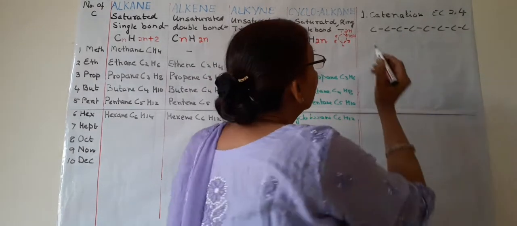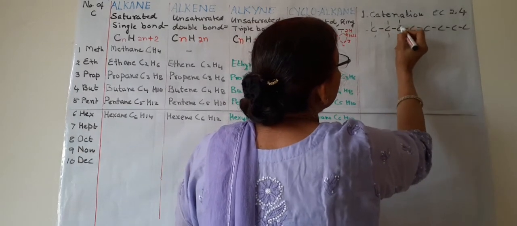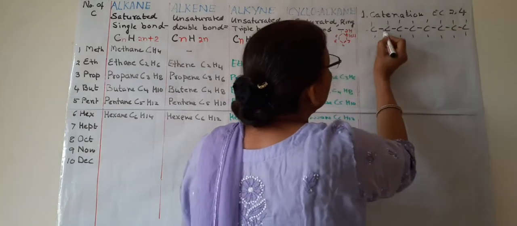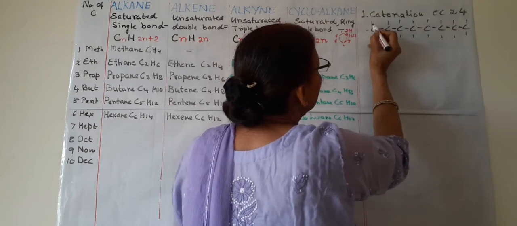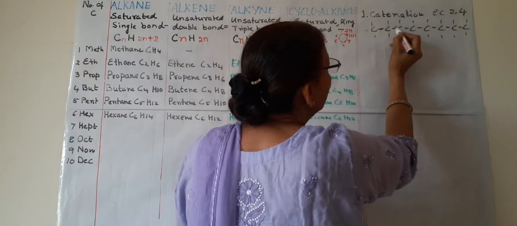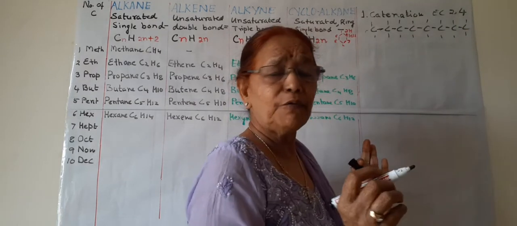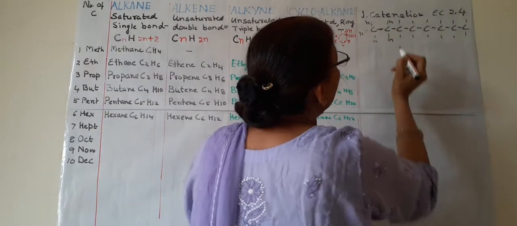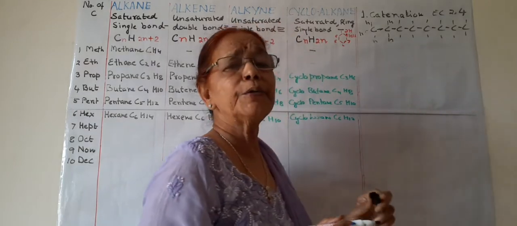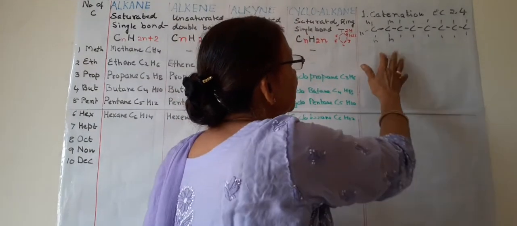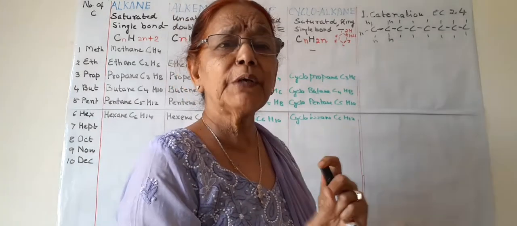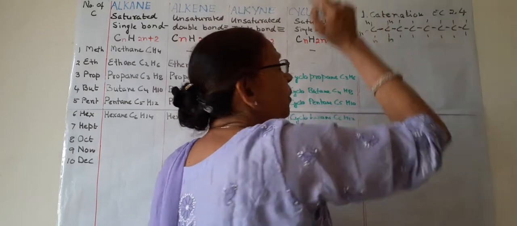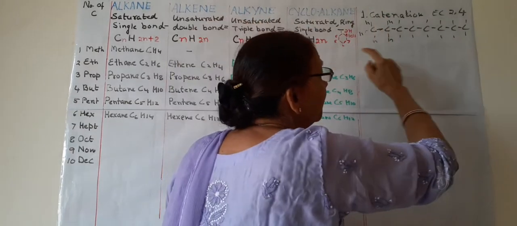This is known as catenation, and here some other elements are attached. Because carbon has valency 4, one valency is this, 2, 3, 4. This carbon 1, 2, 3, 4. All the carbons have valency 4, so here mostly hydrogen is attached. And when carbon and hydrogen form a compound, it is known as a hydrocarbon. So the compounds of carbon and hydrogen are known as hydrocarbons.